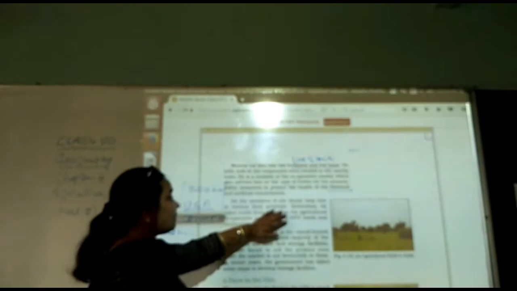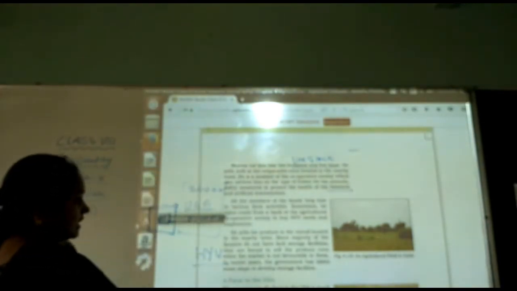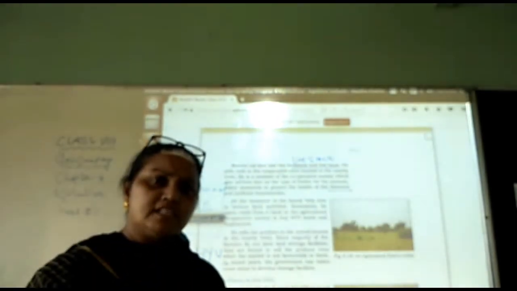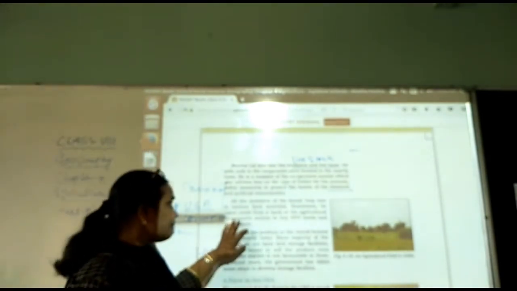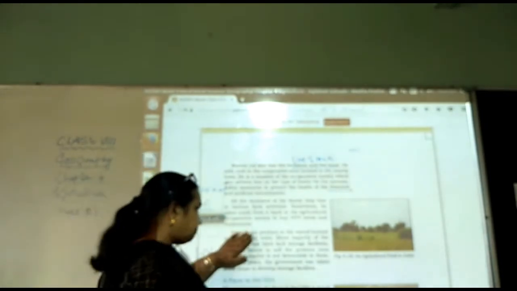All the members of the family help him in the various farm activities. He is not hiring laborers from outside; ultimately his near family members help in some of the other activities on his farm.